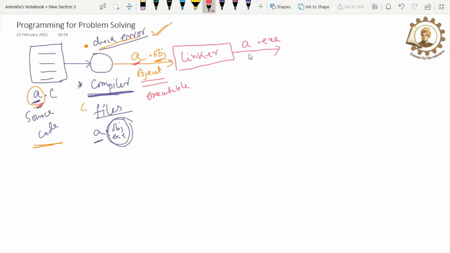Up to this point, you may think, oh, it is a very easy step. First, we have the source code and then a compiler. The compiler will check for errors, then create an object file. If no error is found, then the linker will create an exe file.